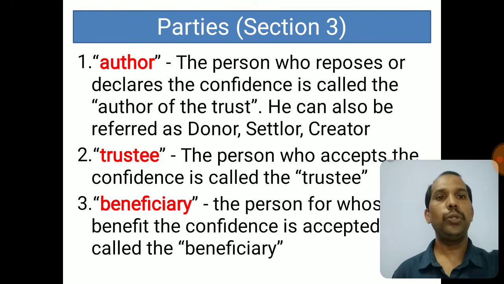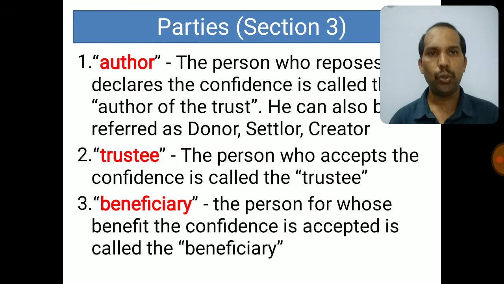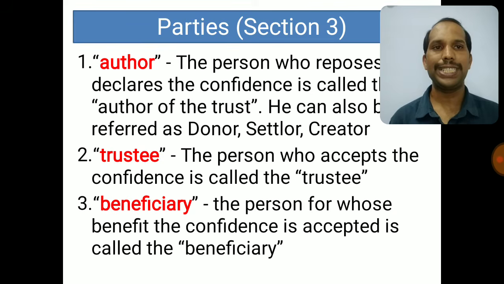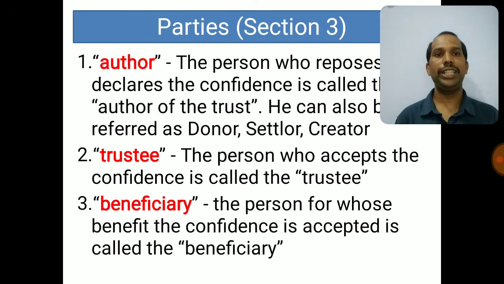Now the trustee, who is a trustee? The person who accepts the confidence is called the trustee. The one who is accepting the confidence is called the trustee. And who is the beneficiary? The person for whose benefit the confidence is accepted is called the beneficiary.